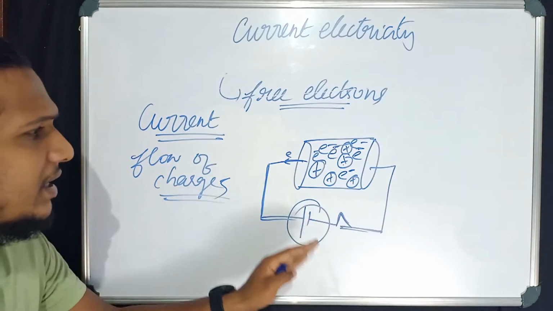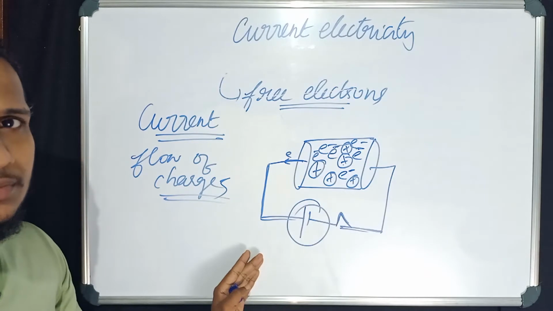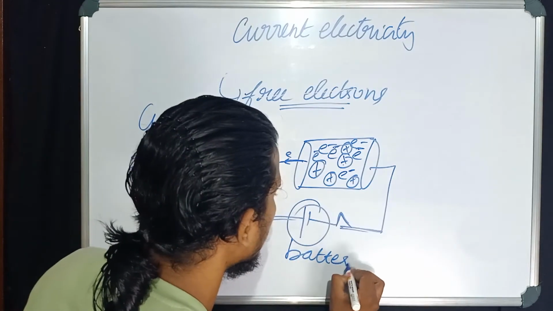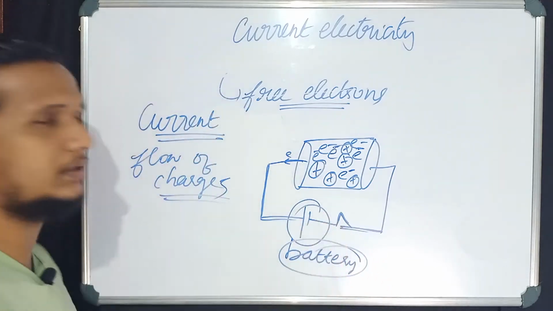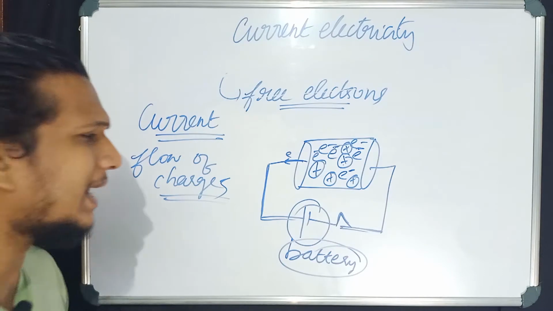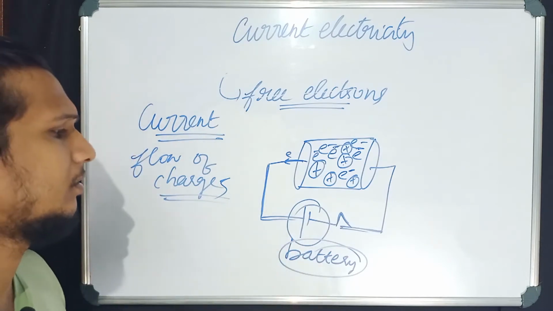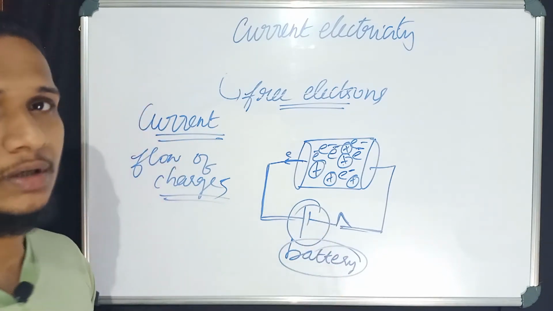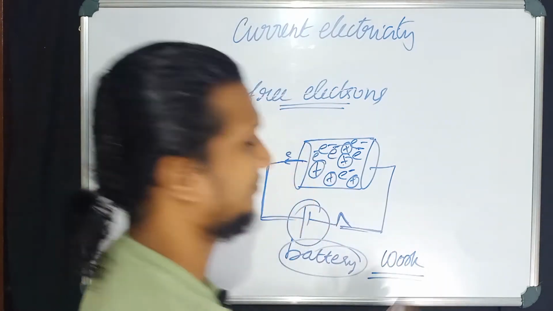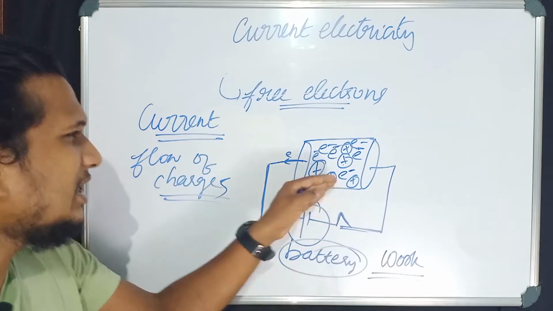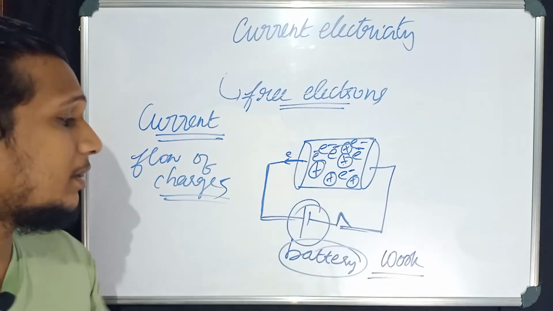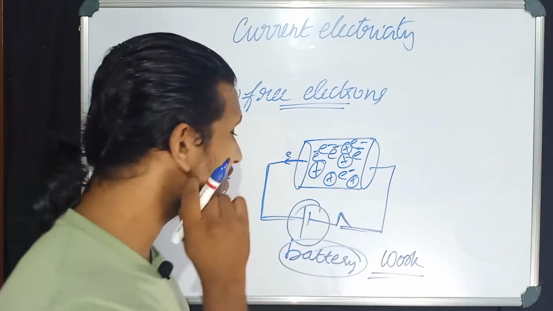The second thing is, how can you flow this charge? You need a battery for that purpose. So what is the role of the battery here? Battery is my worker. What is this battery doing over here? This battery is doing some work for me. What kind of work? This battery is pulling these electrons outside this conductor. That's what the battery is doing here.